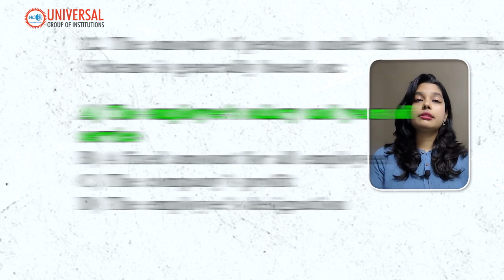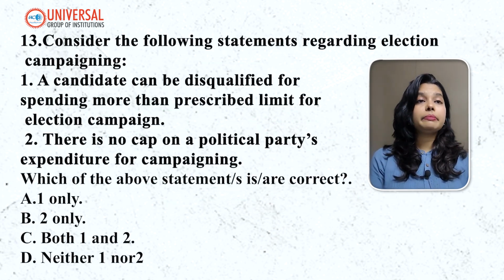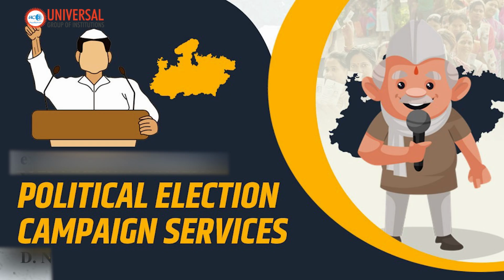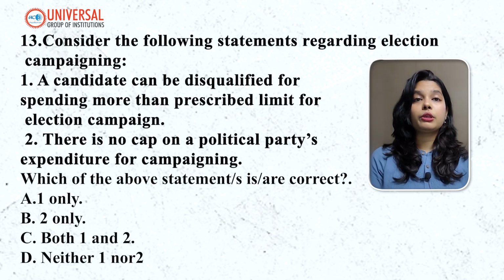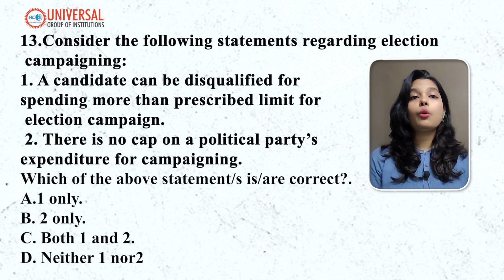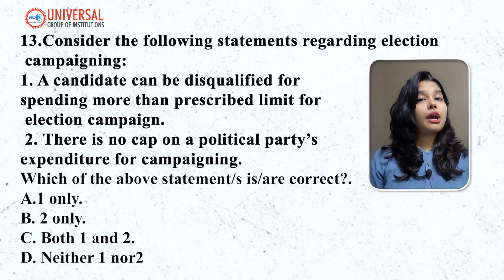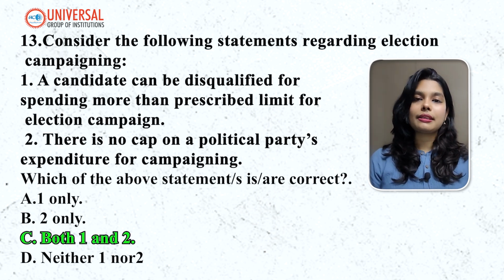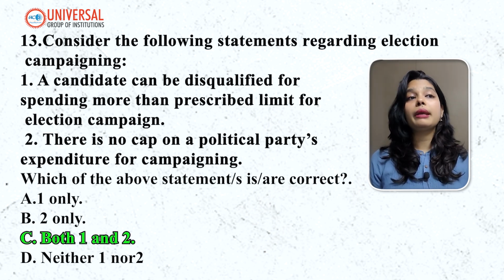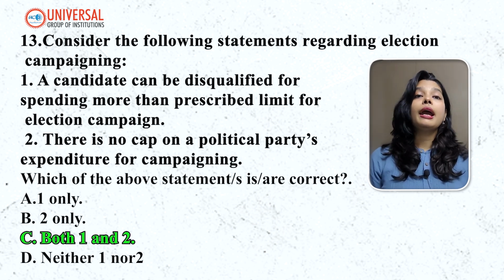Heading to our next slide, consider the following statements regarding election campaign. A candidate can be disqualified for spending more than prescribed limit of election campaign. There is no cap on a political party's expenditure for campaigning. Which of the following statements are correct? So your answer here is both the statements are correct. A candidate can be disqualified for spending more than prescribed limit of election campaign, and there is no cap on a political party's expenditure for campaigning.